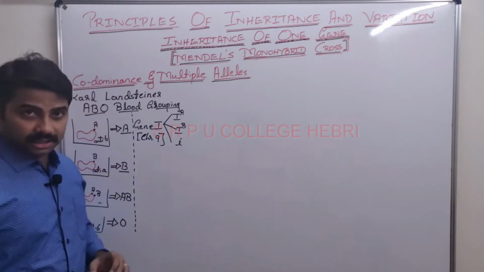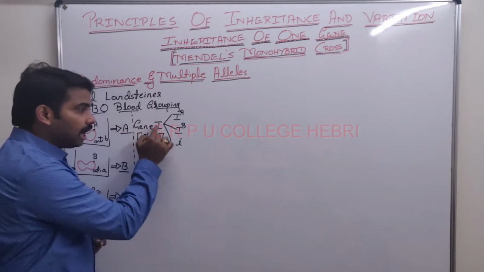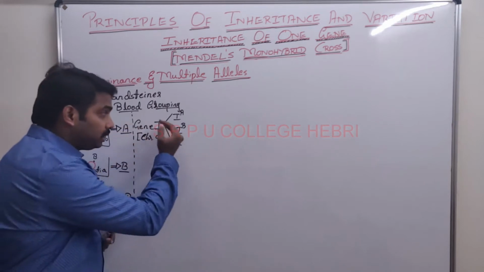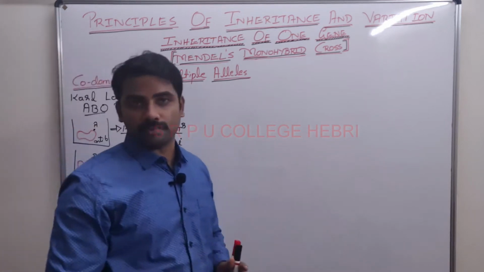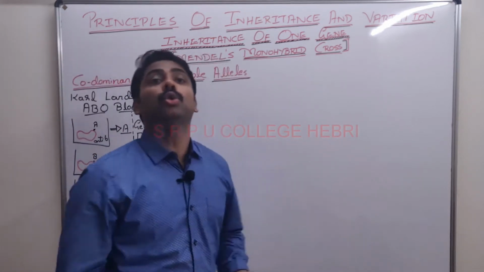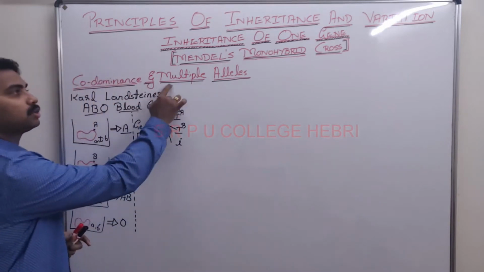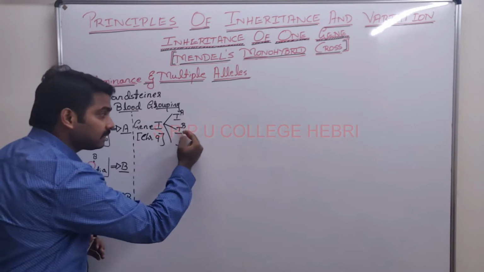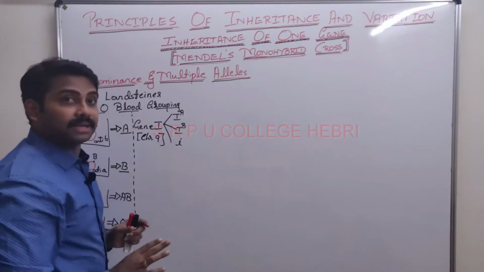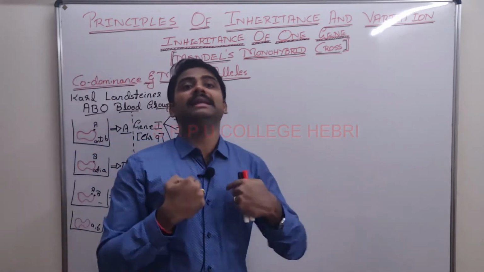A condition in which a gene has more than 2 alternate forms or more than 2 alleles, the condition is called what? Multiple alleles. And these 3 alleles are not present in an individual.